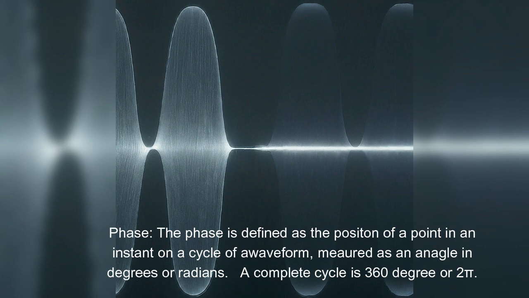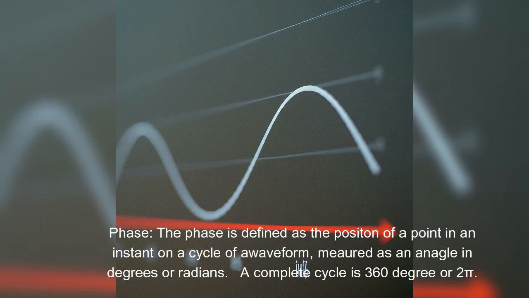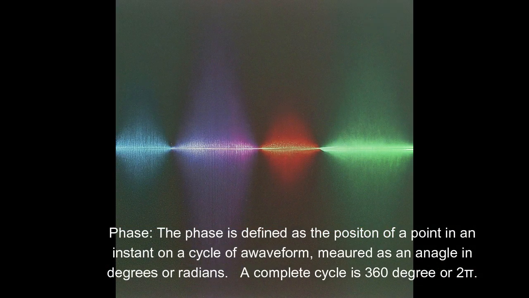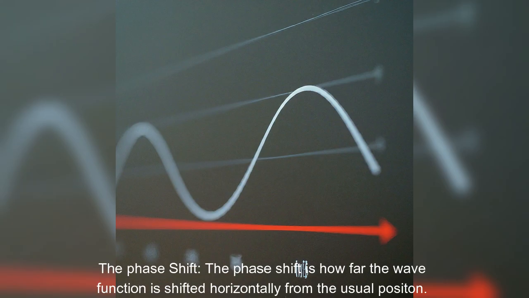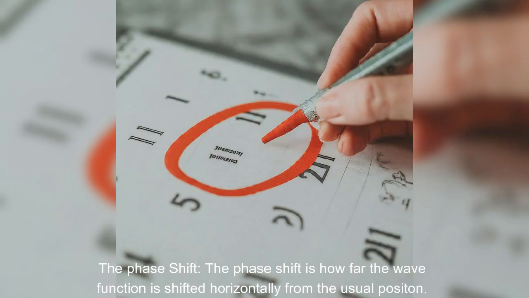Phase. The phase is defined as the position of a point in an instant on a cycle of a waveform, measured as an angle in degrees or radians. A complete cycle is 360 degrees or 2 pi. The phase shift. The phase shift is how far the wave function is shifted horizontally from the usual position.